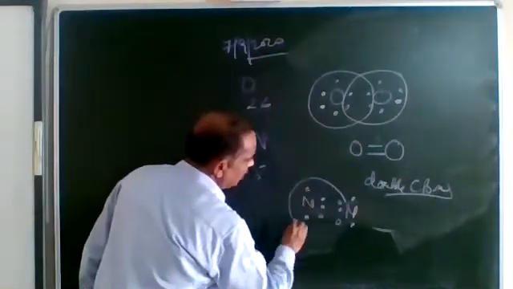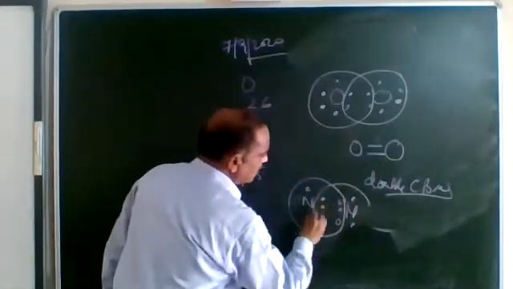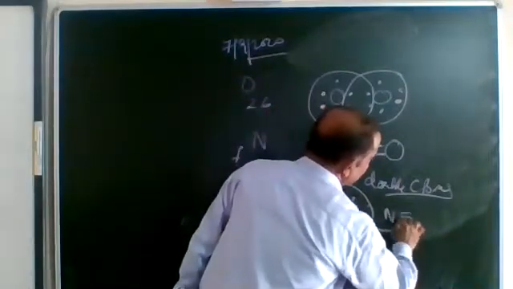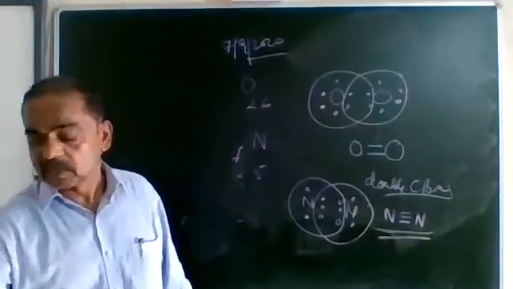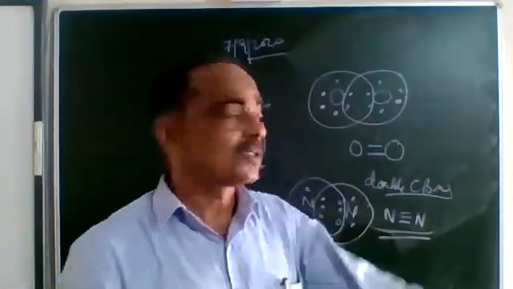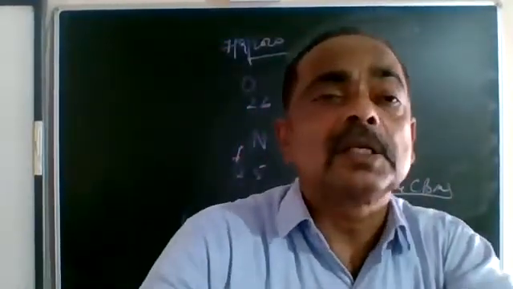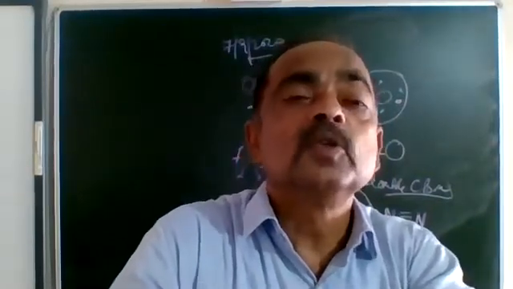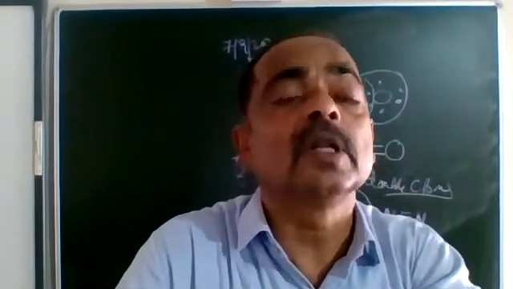The sharing goes like this. And this sharing is also going in this method. So among nitrogen, a triple covalent bond is formed. Here, this is what is known as a covalent bond. If one pair of electrons is shared, there is a single covalent bond. 2 pairs are shared, double covalent bond, and 3 pairs, triple covalent bond.